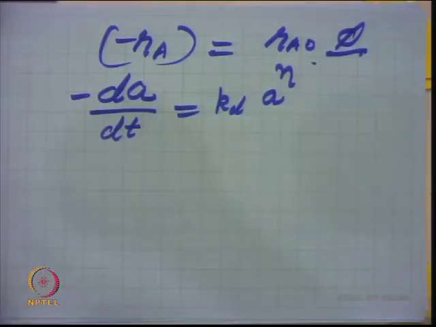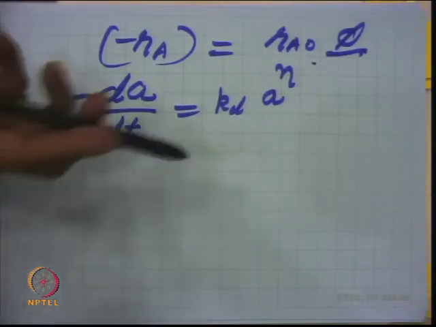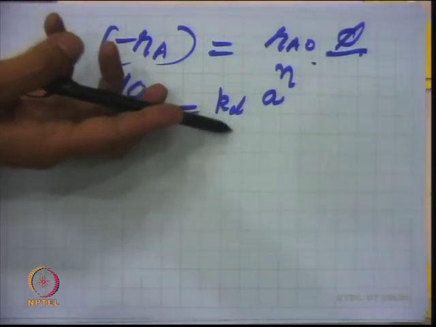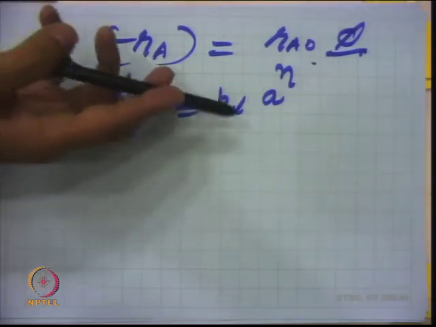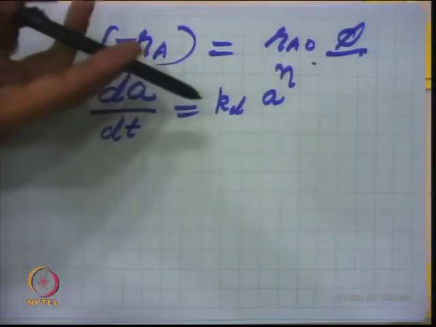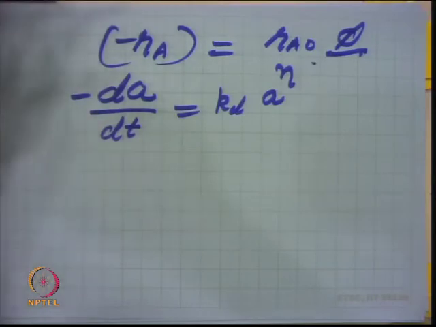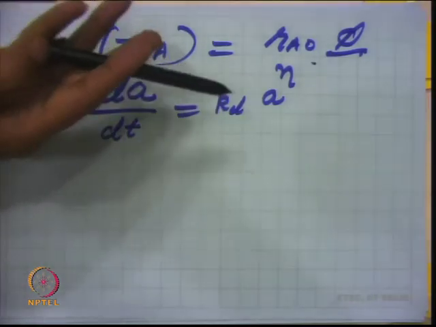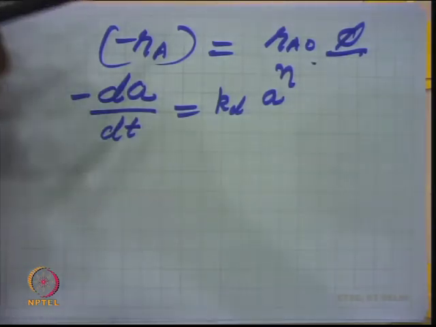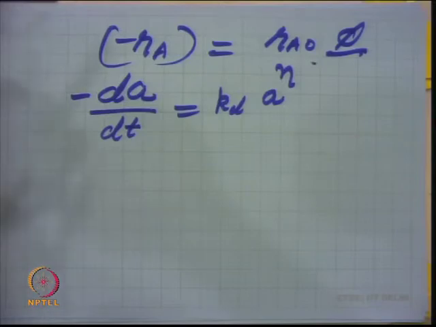So, similar expressions, that is the deactivation order which I was discussing here, n, and the rate of deactivation, that is the kinetics of deactivation, can again be discussed just like the kinetics of the main chemical reaction, that is first order deactivation, second order deactivation, or any nth order deactivation. And these can be found just by the same methods, like the differential method of analysis or the integral method of analysis, right.